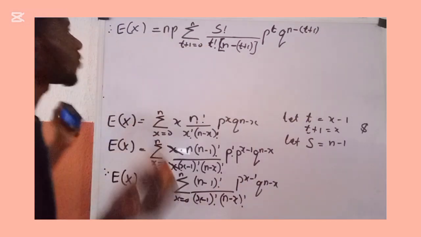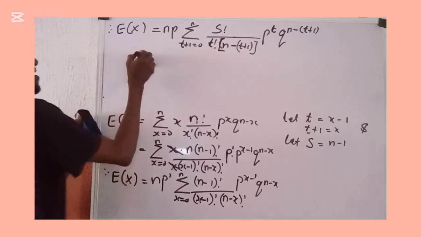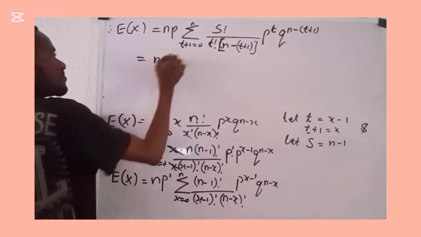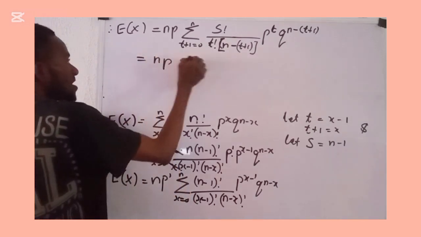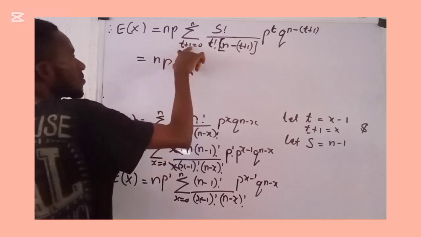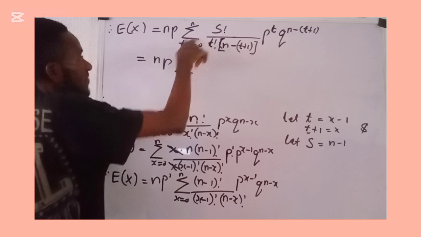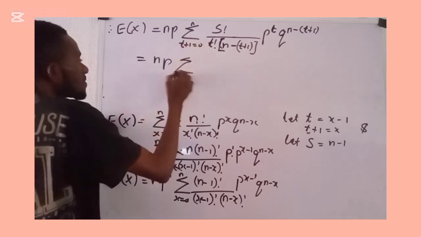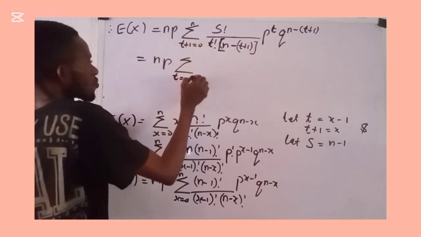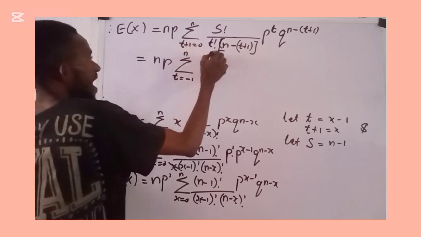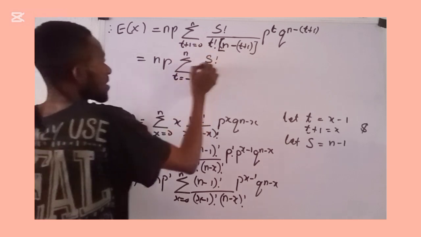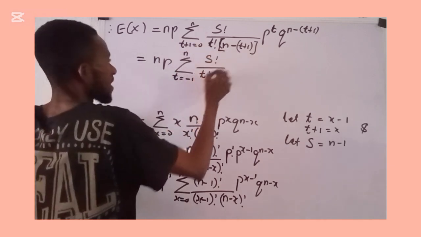So what I'm going to do further becomes: that is equals np, then summation. This 1 and this 0, they are like terms, so I can easily bring this one over here. If I bring this one over here, what I'm going to have is t equals minus 1 to n, s factorial all over t factorial.